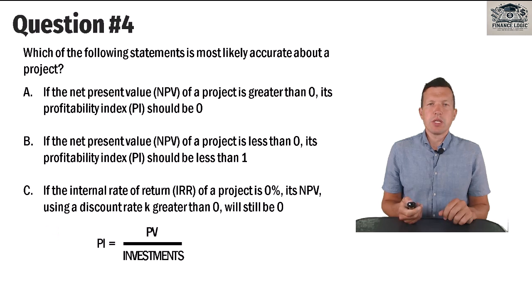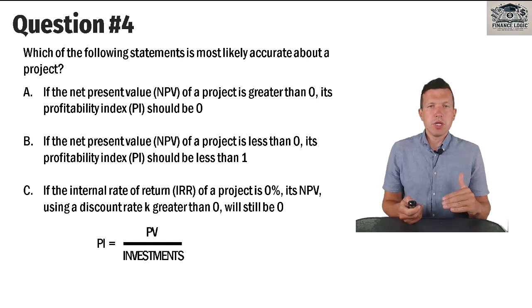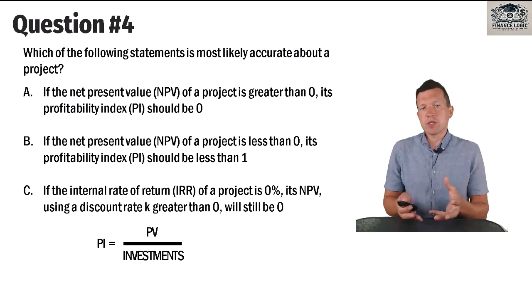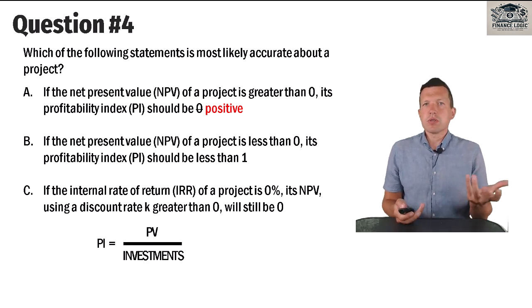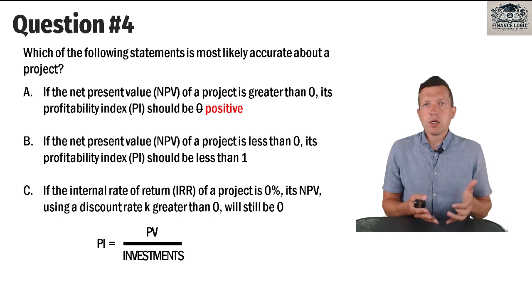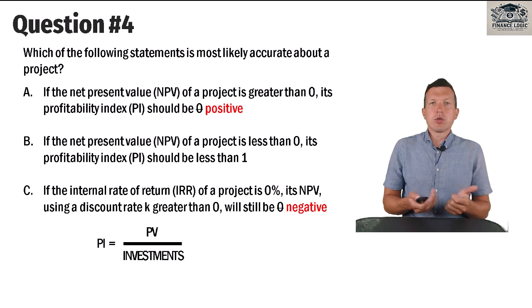PI, or profitability index, is estimated as the present value of our future cash flows divided by initial investment. So obviously, if net present value is positive, and net present value is a difference between present value PV and investment, then our profitability index is greater than 1, not 0. Now let's pay attention to option C. Internal rate of return is 0, meaning that the project earns 0% per year. And if we discount our cash flows to get net present value using a rate greater than 0, of course we will get a negative net present value. And the correct answer is B.